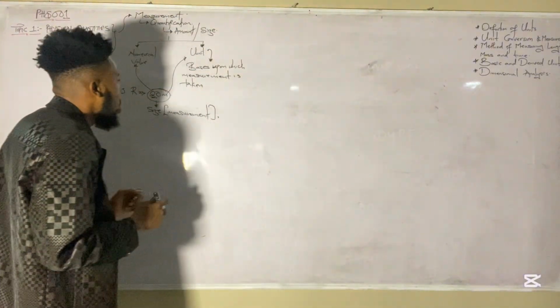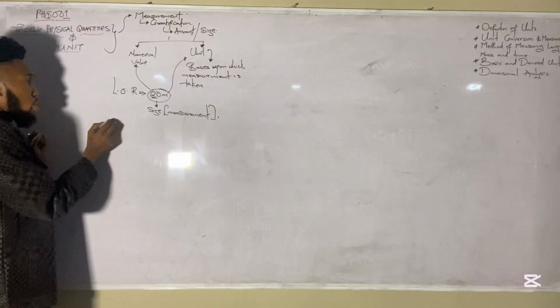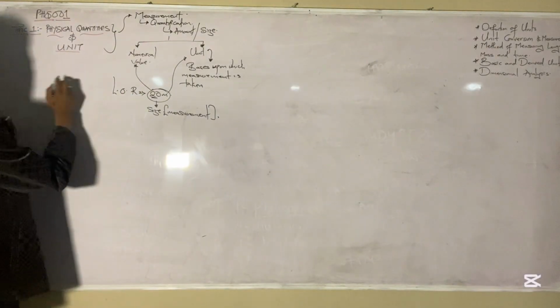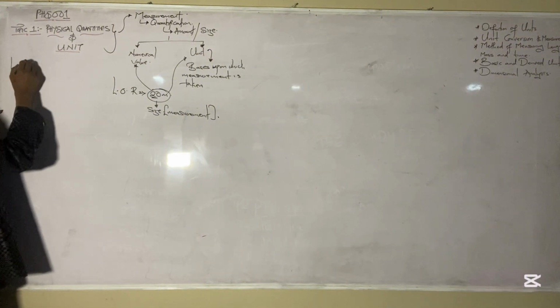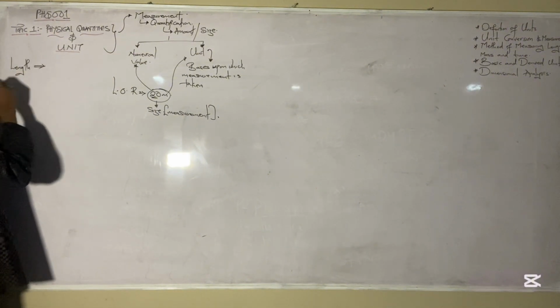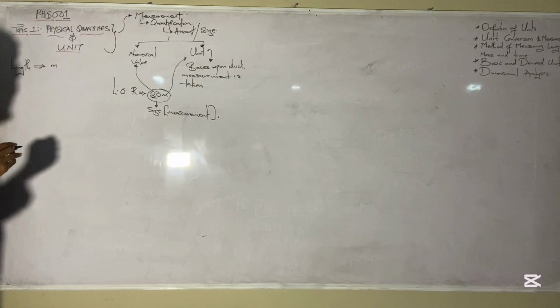All right, good. So, for instance now, we have meters. Let's take for instance now, we want to look at the quantity called length. And length, you know that the unit of length is meters. For instance, one of the units of length is meters.